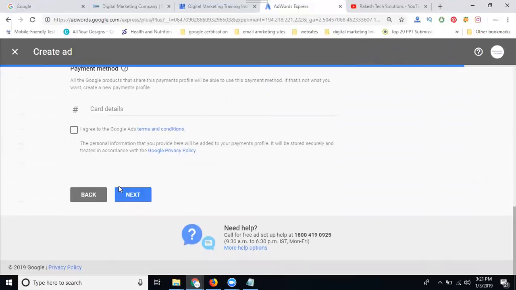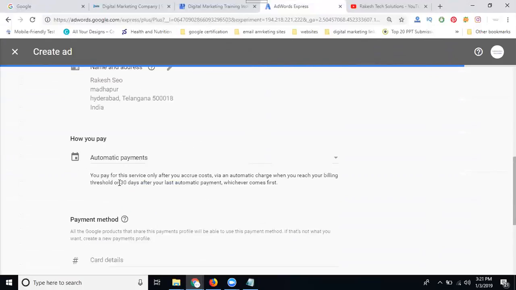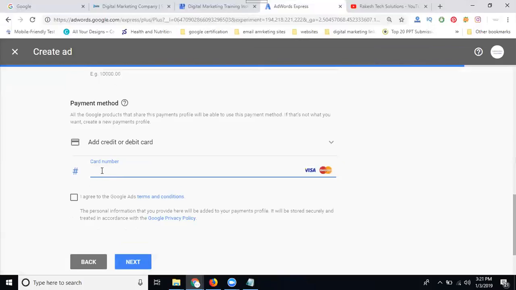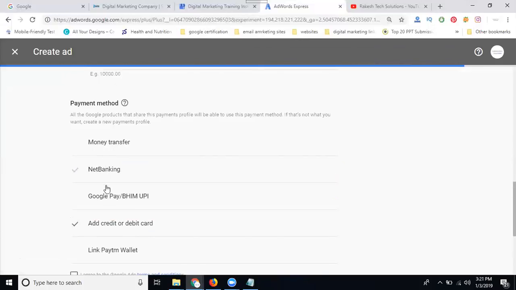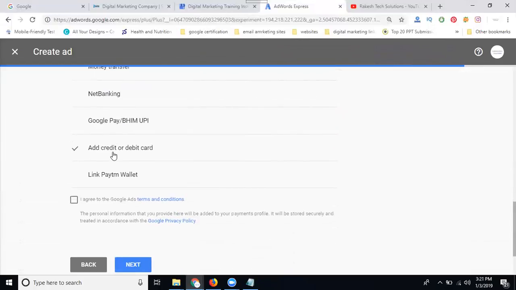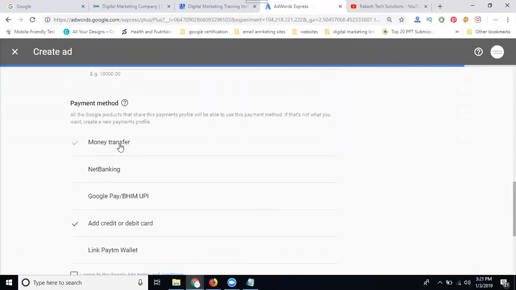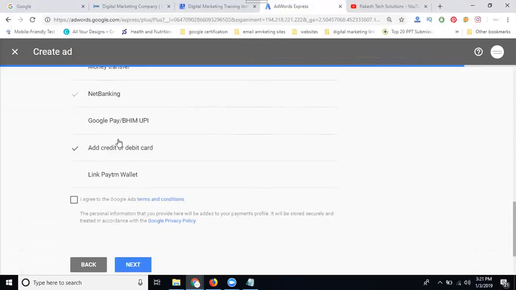Recently I'm adding 2 options, Google Pay and Paytm wallet, so I go with the manual. Here there is money transfer, net banking, Google Pay, credit or debit card, and link to Paytm wallet. This money transfer is different. We're not using it. We're using credit or debit card, net banking, Google Pay, or Paytm wallet.